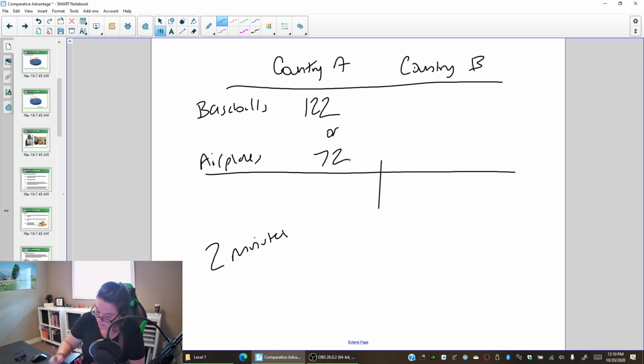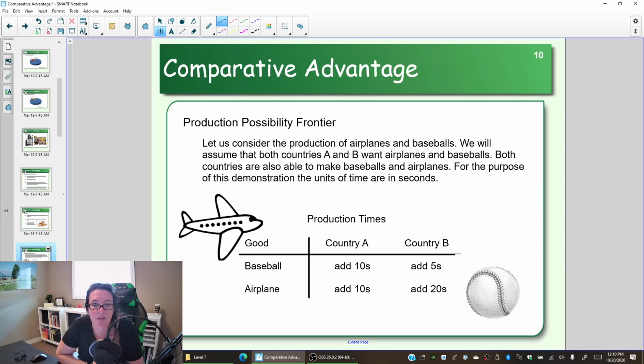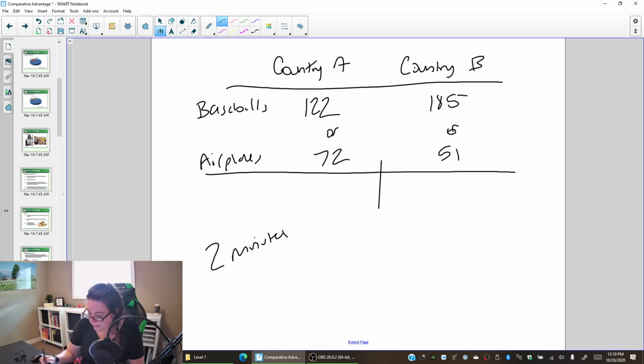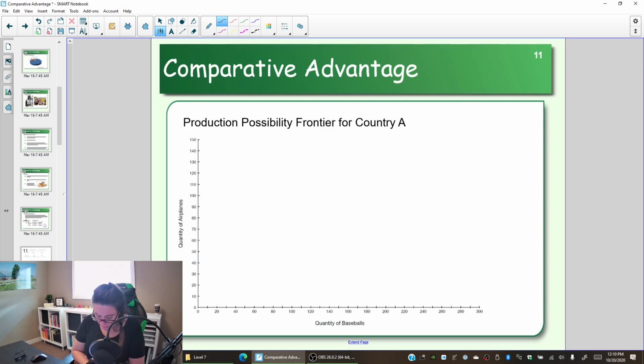Country B can make 185 baseballs in that 2-minute period of time, or 51 airplanes. And we could see, just given the parameters of this activity, that country B should be better at making baseballs and country A should be better at making airplanes, simply by the amount of time that we have in between the activities. And we can see that here because country B can make more baseballs and country A can make more airplanes.